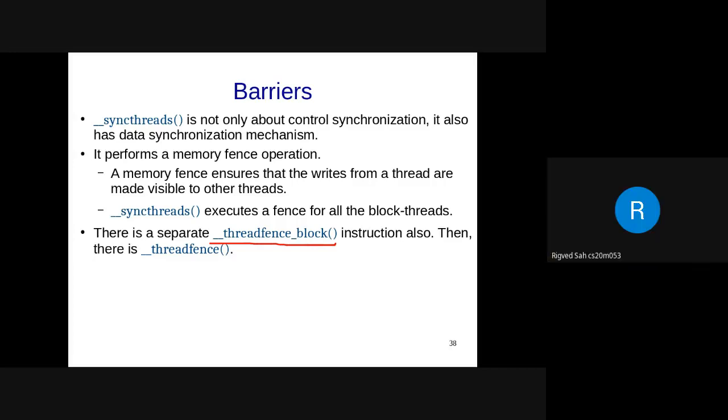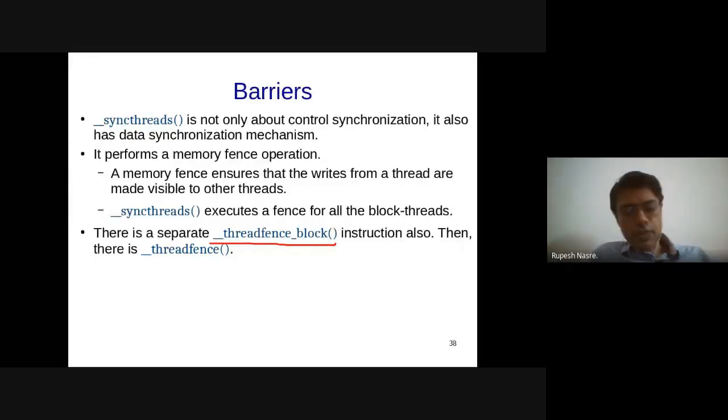Any other question? Sir, can you please repeat threadfence_block once more? Yeah. Threadfence_block essentially means that you have S1, then threadfence_block, and then S2. S1 is writing to a memory location, S2 is reading from some memory location. As far as the same thread is concerned, if I am writing in S1, I don't need that fence. I can just read in S2 the value that I had written in S1, and it will be available. And if the same code is being executed by different threads, they'll see their own values.